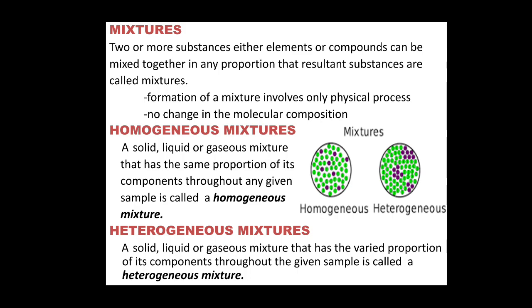Just see the definition. A solid, liquid or gaseous mixture that has the same proportion of its components throughout any given sample is called a homogeneous mixture. Just remember: same proportion of its components throughout any given sample. We will discuss further. Just remember these particular terms from this definition. So, what is heterogeneous then? A solid, liquid or gaseous mixture that has a varied proportion of its components throughout the given sample is called a heterogeneous mixture, right?